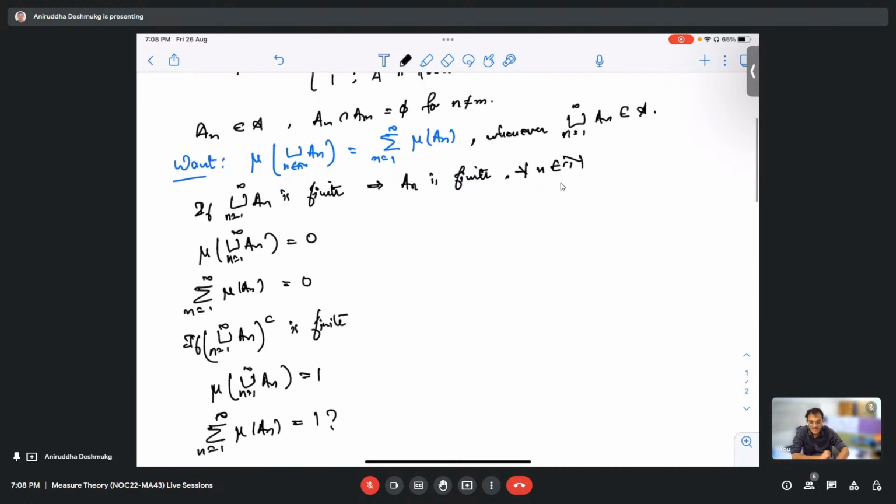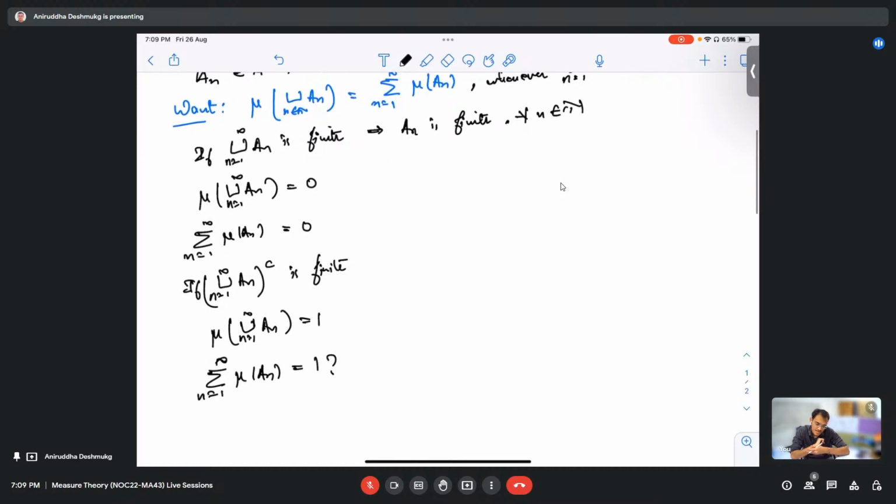This is where I'm stuck as well, because I'm trying to understand how, if I applied the measure and took the summation up to infinity, is it bounded by 1? Yes, that is exactly the proof. If we are able to prove that it is bounded by 1, then at least one of them has to be uncountable.